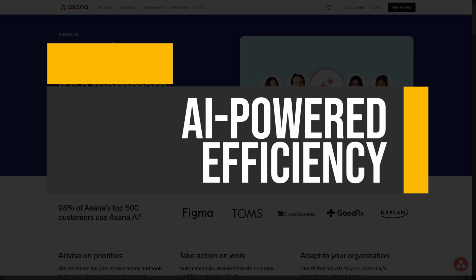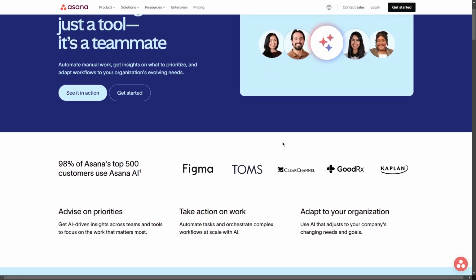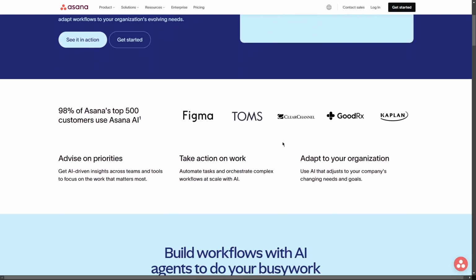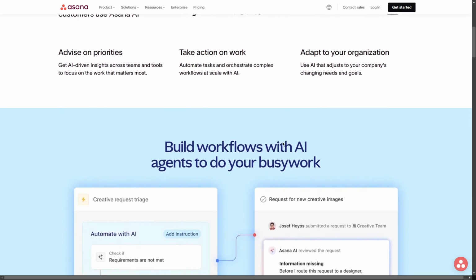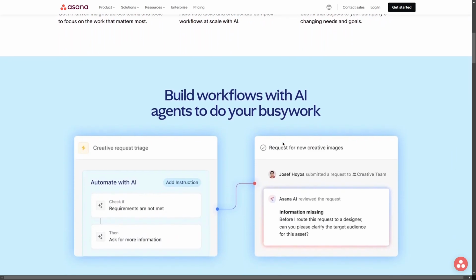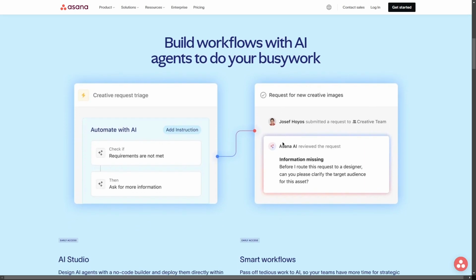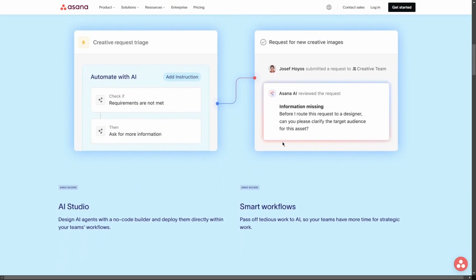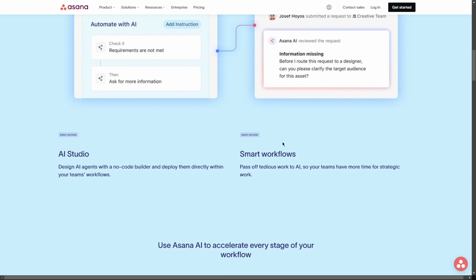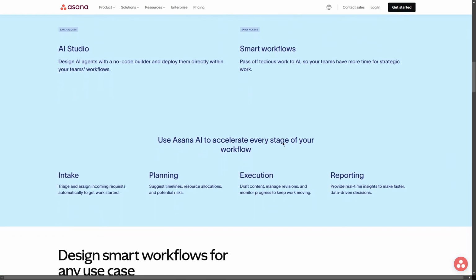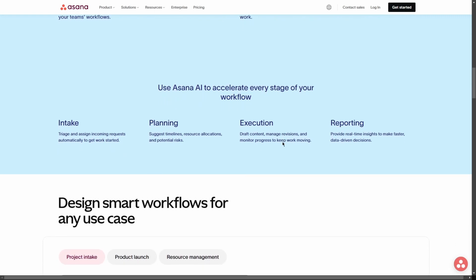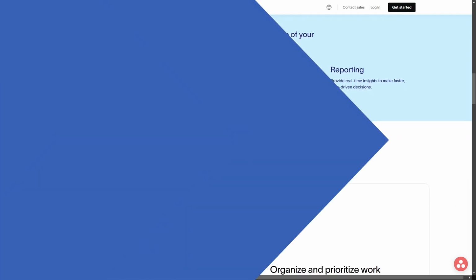AI-powered efficiency. Asana incorporates AI to optimize workflows and reduce manual tasks. This technology assists users in streamlining processes by automating repetitive actions, allowing teams to focus on high-impact work. As a result, productivity increases as teams can allocate their time and resources more effectively, adapting to changing needs without getting bogged down by administrative tasks.